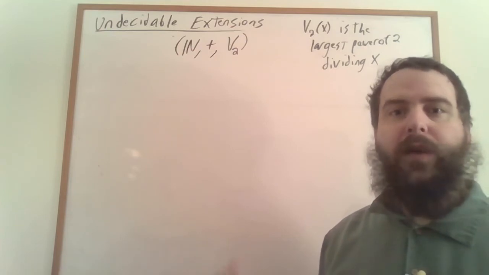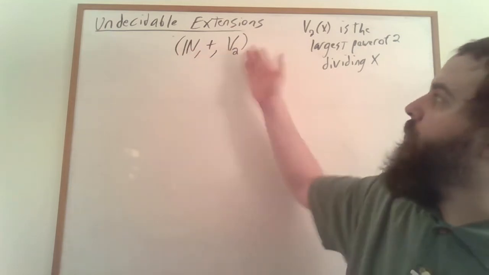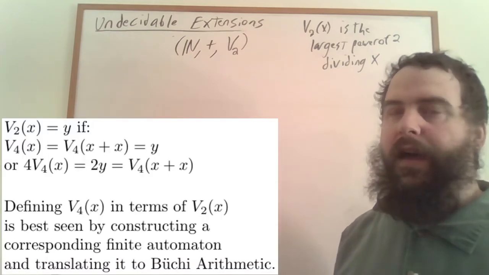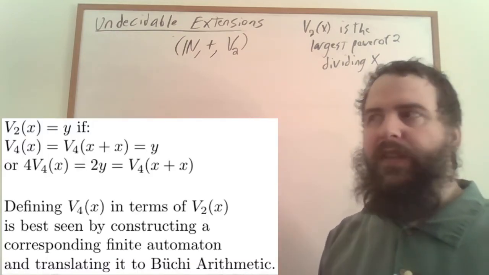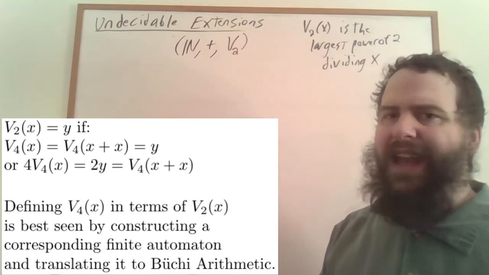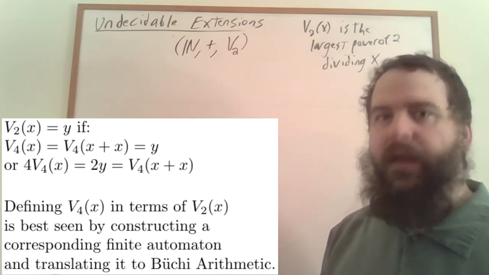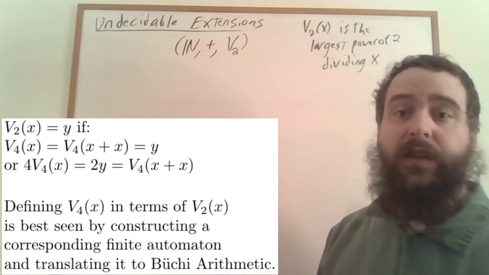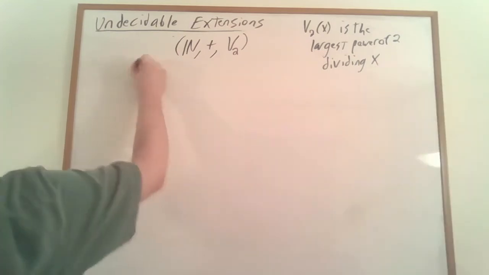And so we might wonder, what happens if we have the same structure but with two different v functions in it? If we have v2 and v4, for instance, we haven't actually added anything. We can write v2 in terms of v4 and v4 in terms of v2.